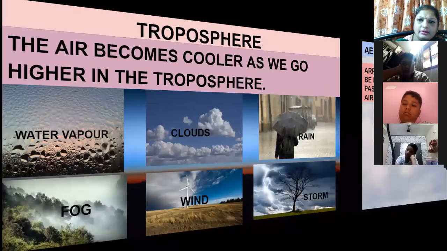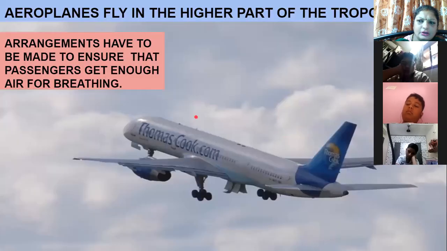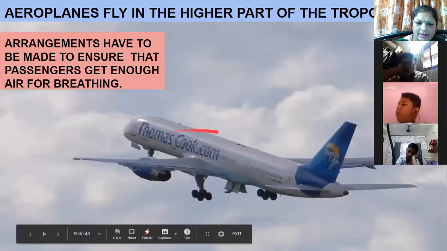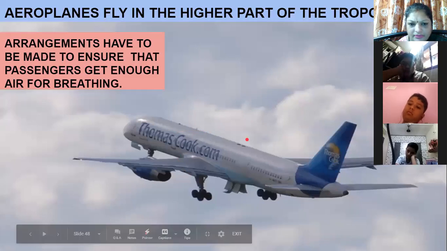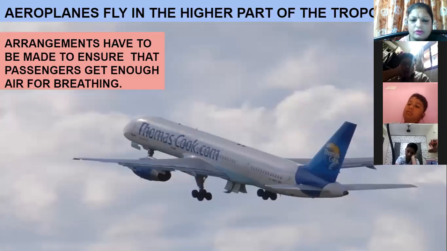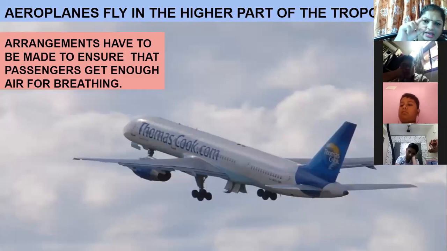Let's move ahead. Now look here, another thing in the troposphere, the aeroplanes fly. But in which part of the troposphere do the aeroplanes fly? They fly in the higher part of the troposphere. But when the aeroplanes fly in the higher part of the troposphere, the oxygen is less over there in the air because air becomes thinner when you go to height. At high altitudes, air becomes thinner. Oxygen carrying capacity is less.